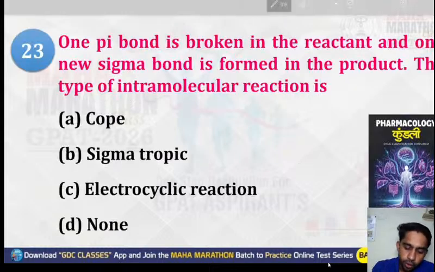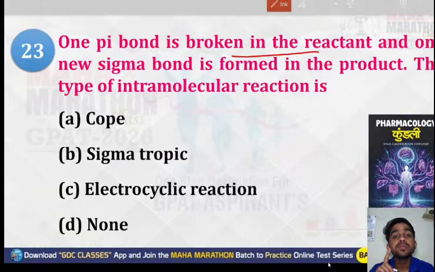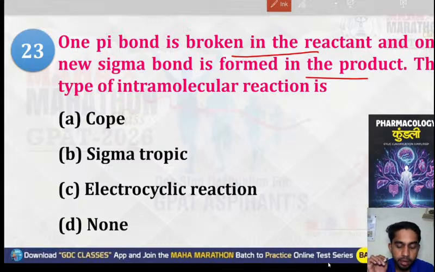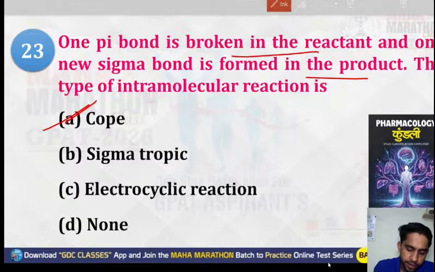One pi bond is broken in the reactant and one sigma bond is formed in the product. What is the type of intramolecular reaction? Simple reaction, very simple. One pi bond is getting broken and one sigma bond is getting formed. The first one is cycloaddition, in which there is no net change in any formation like pi or sigma breaking.